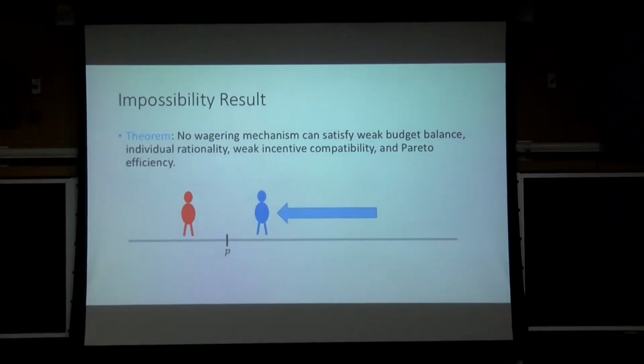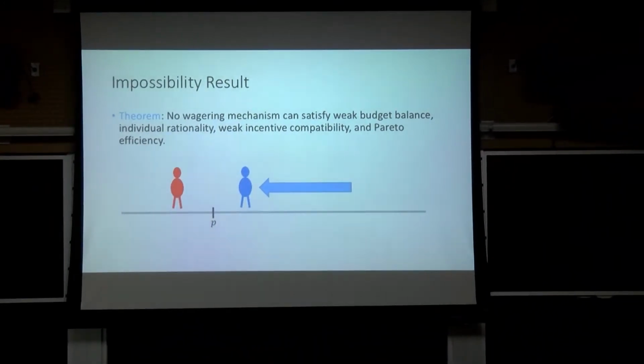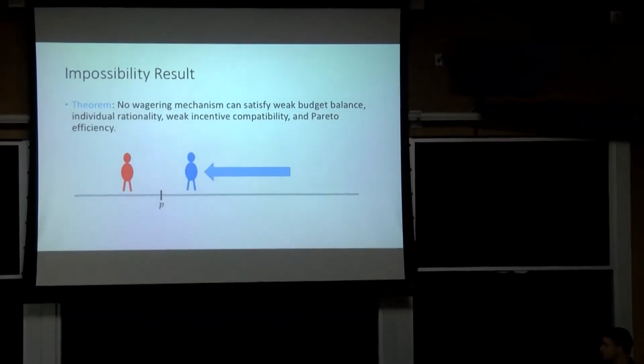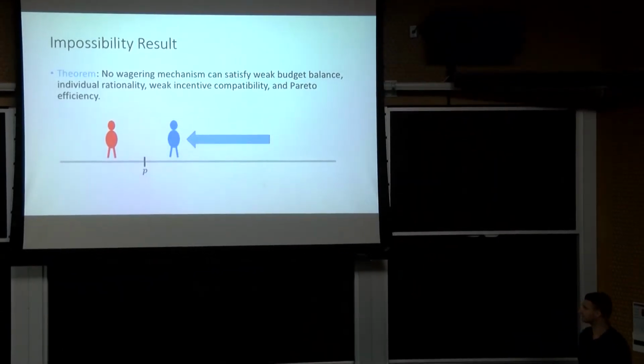Okay, so we can't get all 4 of these. We do still really want the first 3. So we are still going to give up on Pareto efficiency. We're just going to try and design a mechanism that comes as close to it as possible. And that's what I'm going to describe to you in the rest of this talk.